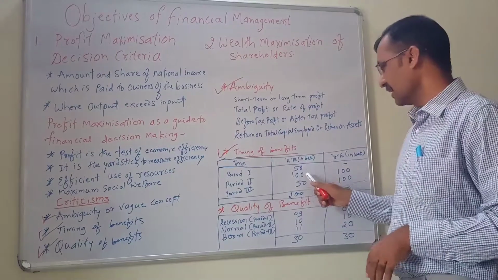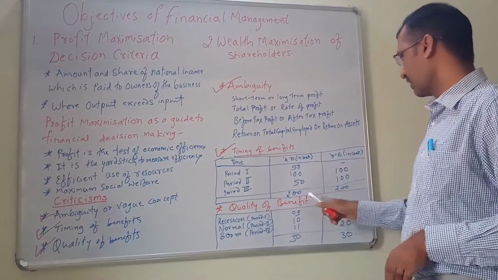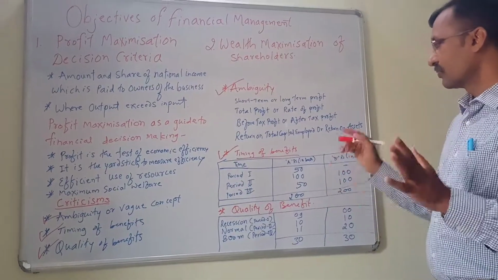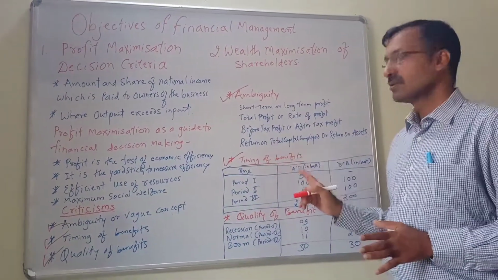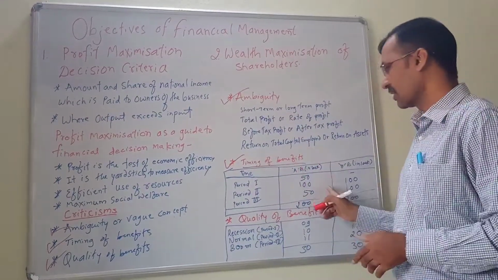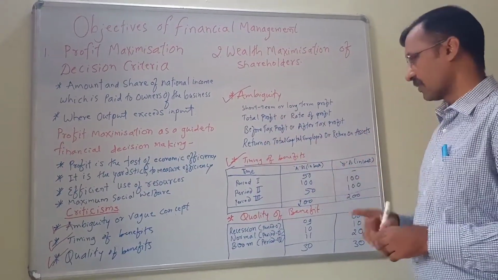So here 50, 100, 50, 200; here 0, 100, 100. This difference in timing of benefits is not taken into account by profit maximization. That is the main problem.